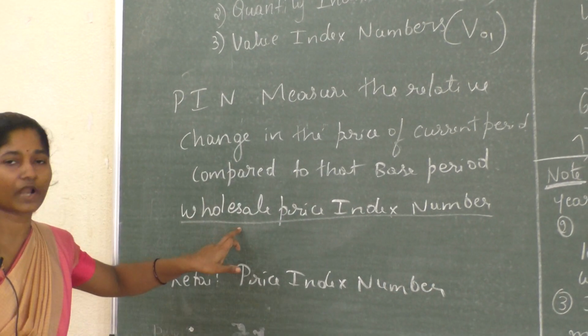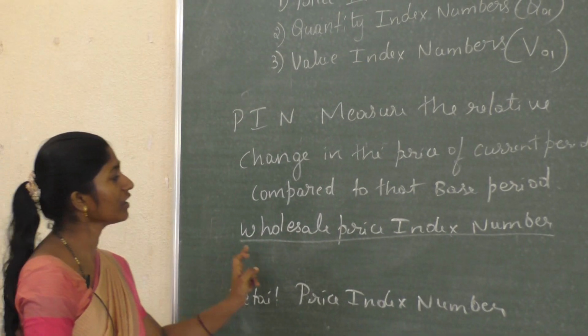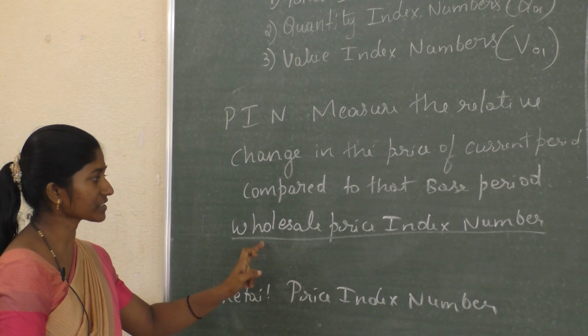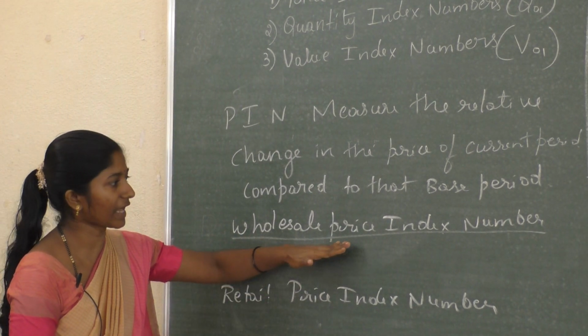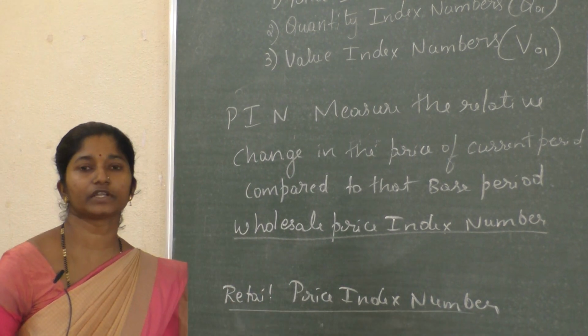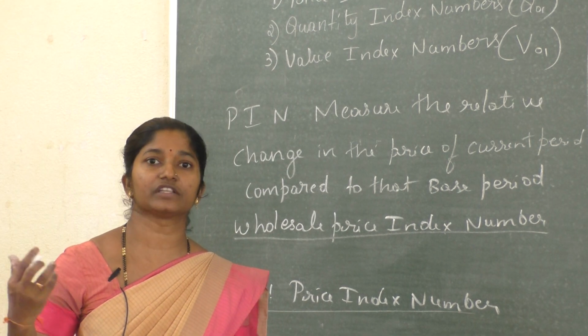The wholesale price index number reflects the relative changes in the wholesale price. Say for example, items are purchased in bulk.